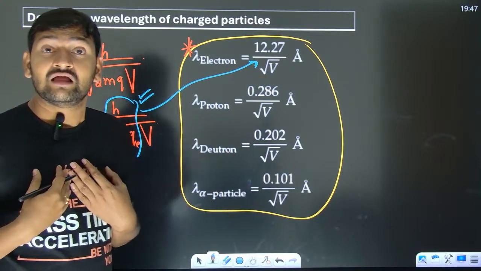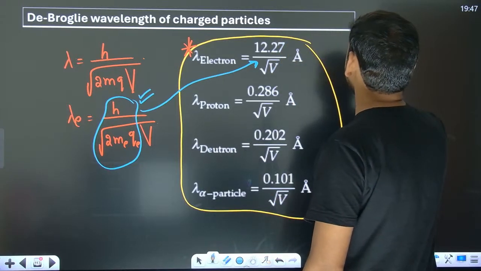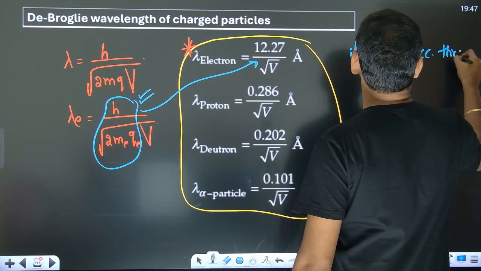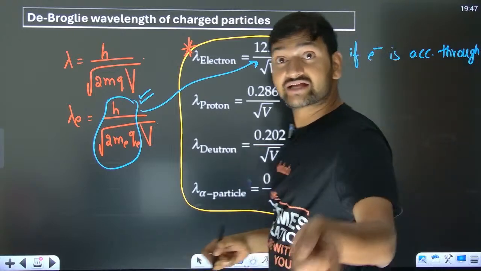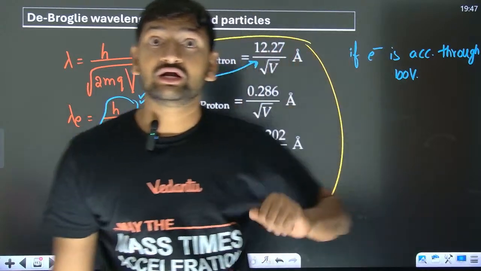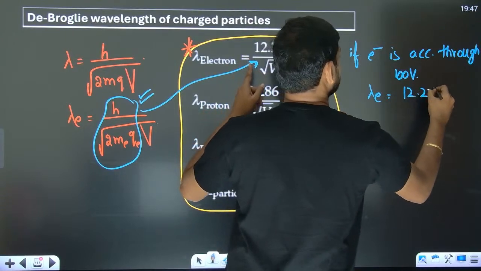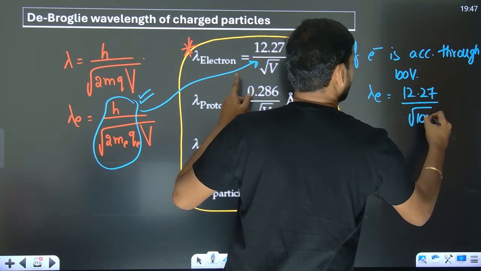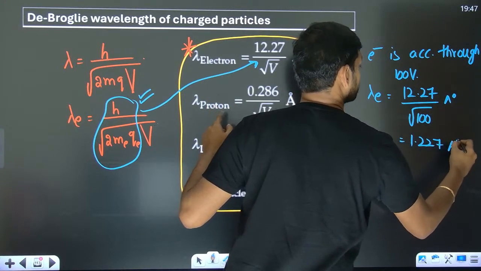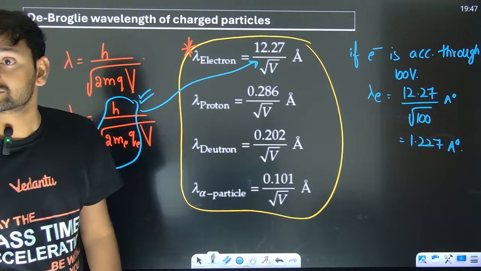And trust me, some 3-4 times I have seen in CET examinations, if the electron is accelerated through 100 volt, what is the de Broglie wavelength? So it's very simple now. As we already know the formula, 12.27 by root 100 angstrom, which is going to give you 1.227 angstrom. As I said, mostly wavelength of electron is going to be needed.